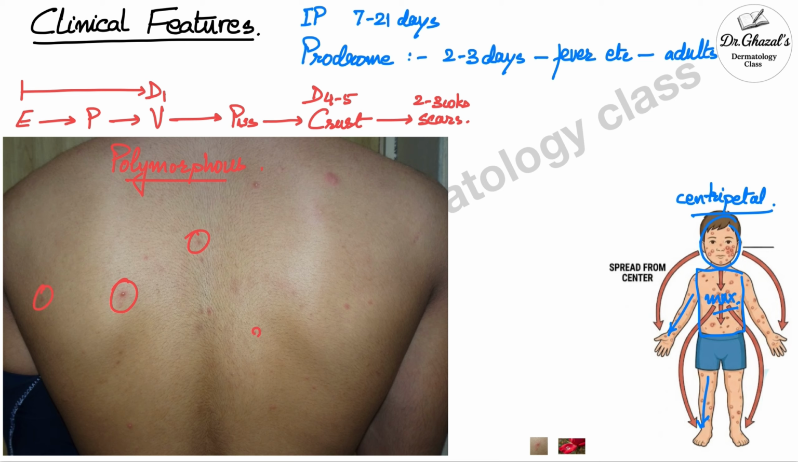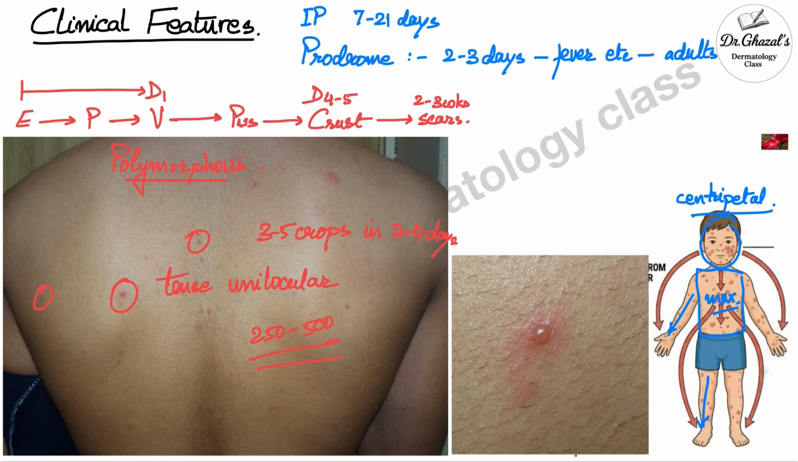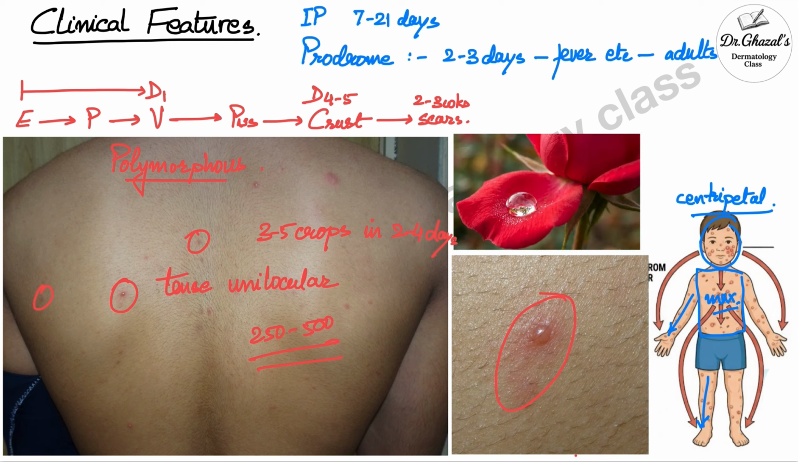There are roughly 250 to 500 vesicles in a patient. It comes in 3 to 5 crops in 2 to 4 days. They are tense and unilocular vesicles. This is the characteristic vesicle, a tense unilocular vesicle over a surrounding erythema, something that resembles a dewdrop on a rose petal. So, a dewdrop on rose petal is the name given to the appearance of the vesicle.